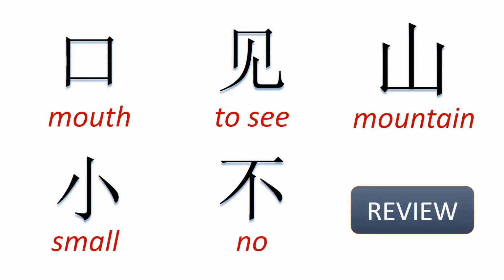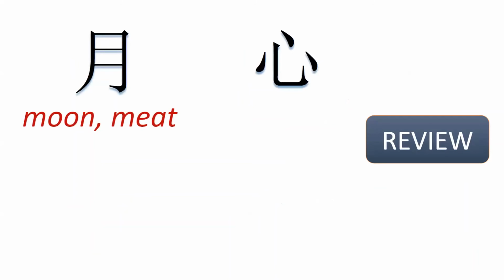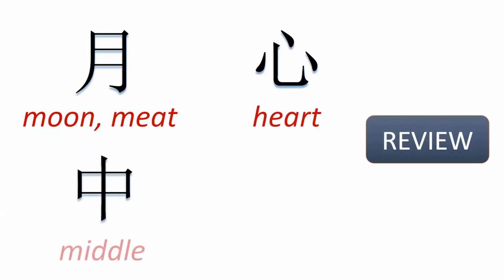These ones, we already have seen them. They are from previous lessons, okay. Now the radical for moon or meat, okay. And this one is for heart. Zhong, this one means middle, okay. For example, 中国. And the last one, person.